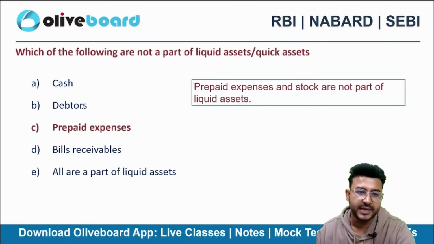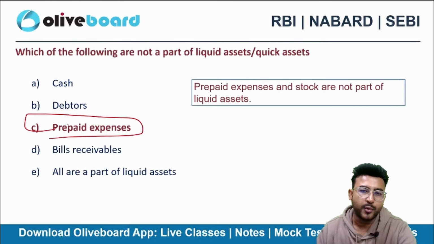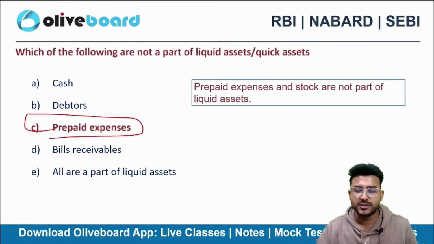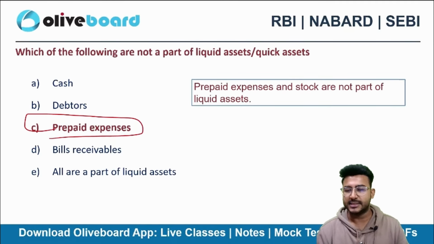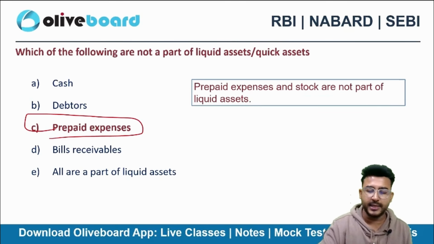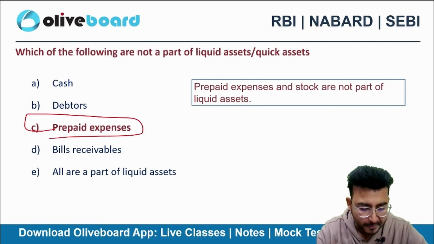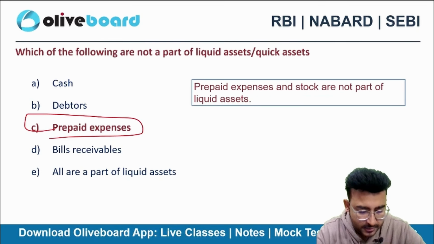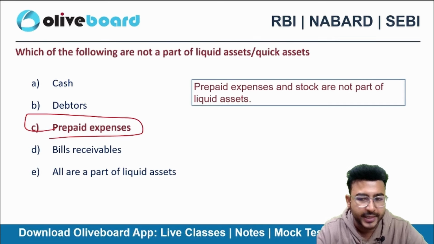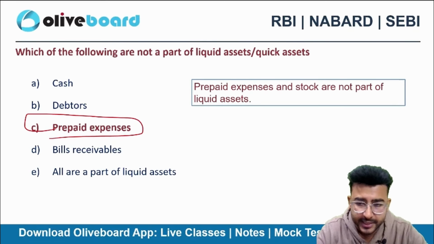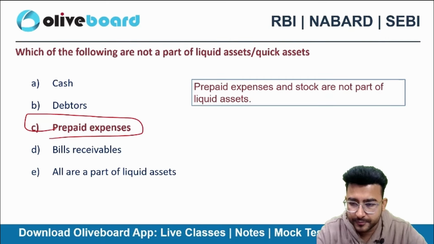Prepaid expenses, right? They are not a part of quick assets. Can you also tell me the rest of the things that are not part of quick assets? First one, prepaid expenses. What about others? What are the other elements that won't be treated as quick assets? Inventory is very good. What else?